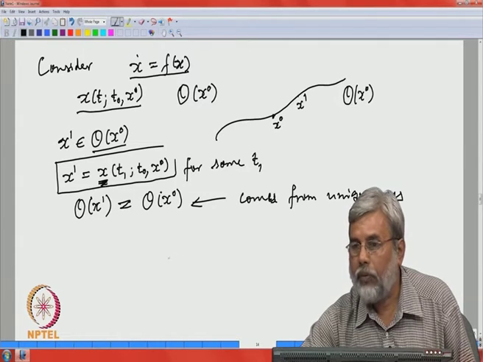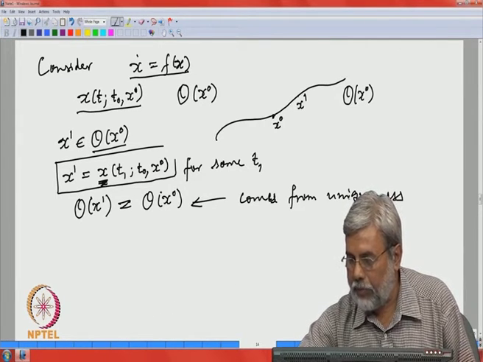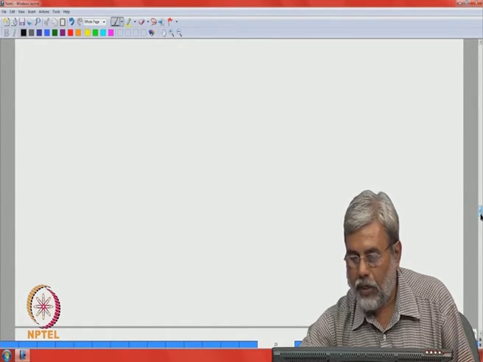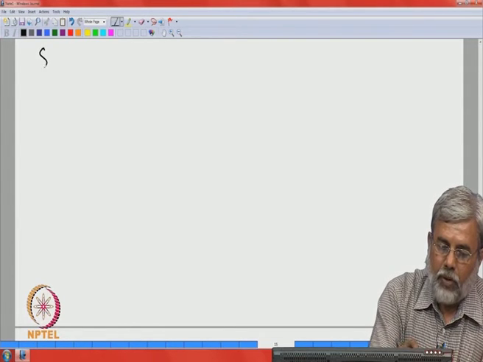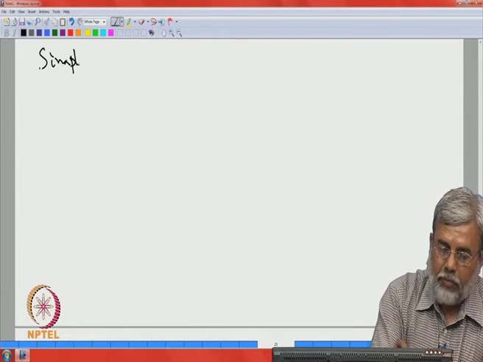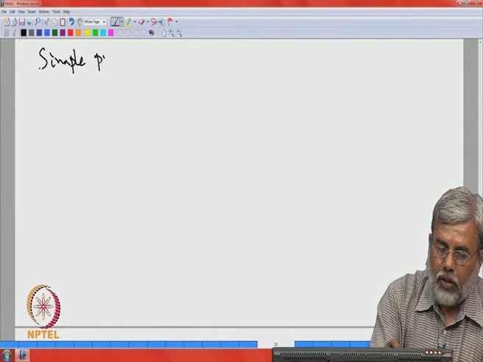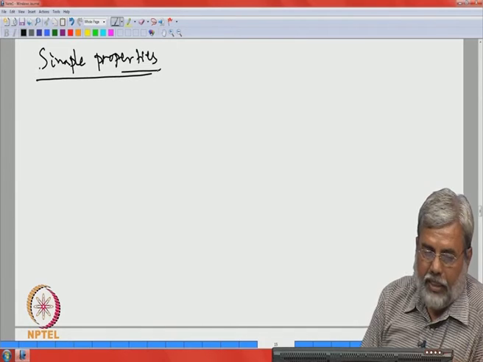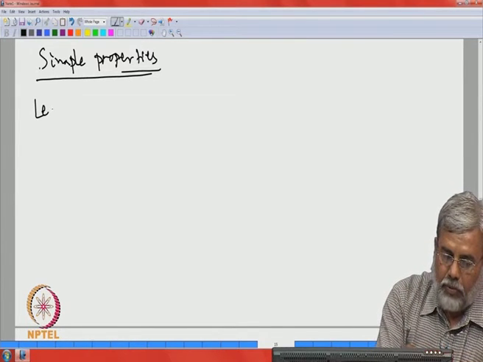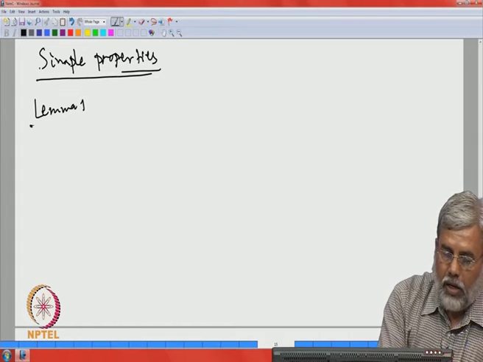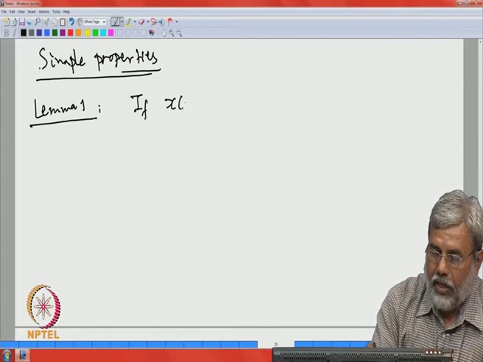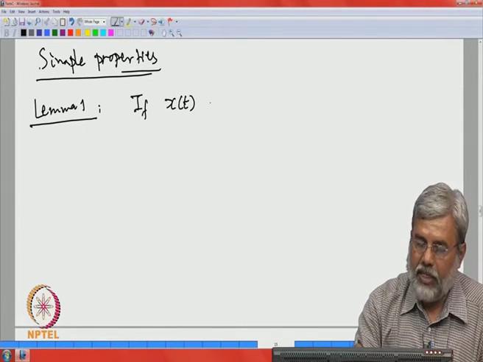Okay. So, now we will go to describe some simple properties, simple but important. I will state these things in the form of lemmas. So, I will put lemma 1. I emphasize the dependence on t because we are going to change that t. If x t is a